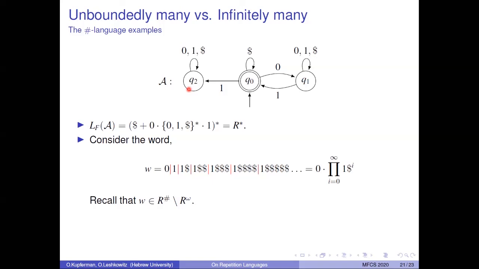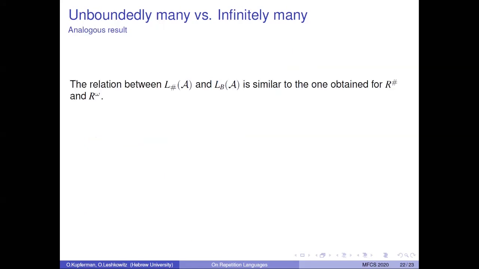Now it's also possible to show that W is not in the Büchi language of A. All infinite runs of A on W eventually get stuck at Q1 or at Q2. So W is in the sharp language of A, but not in the Büchi language of A. In fact, one can show that the sharp language of A is R sharp, and the Büchi language of A is R omega. The relation between the sharp language of A and the Büchi language of A is similar to the one obtained for R sharp and R omega.